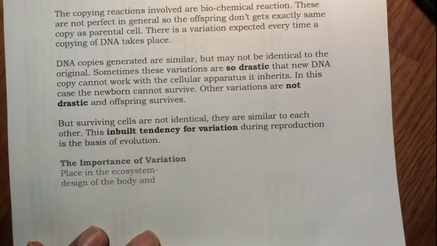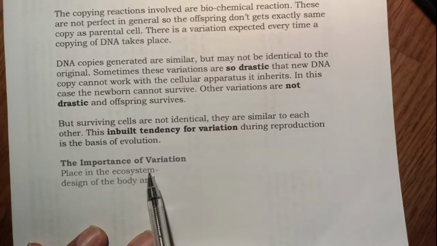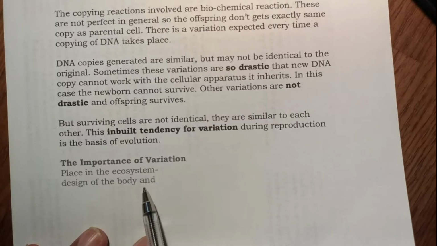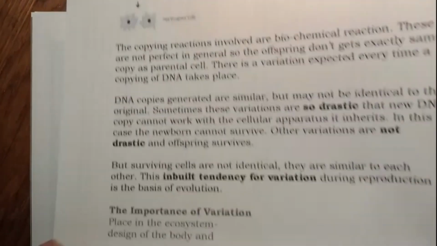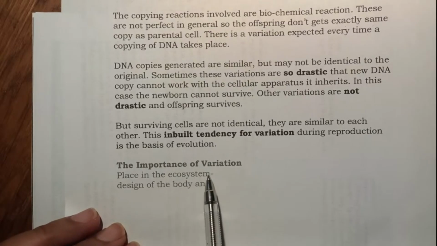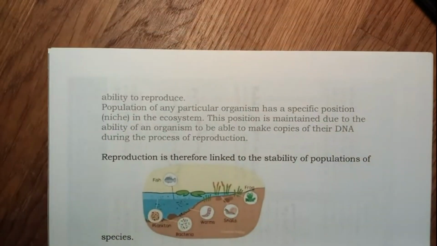The importance of variation. Now, the place of an organism in the ecosystem is dependent on the design of the body of the organism, and it is also dependent on the ability to reproduce.